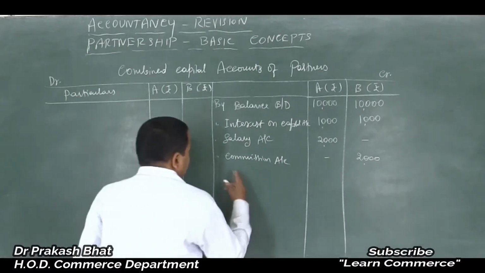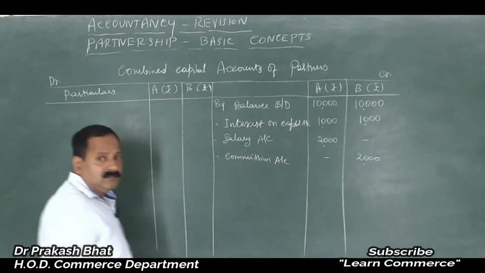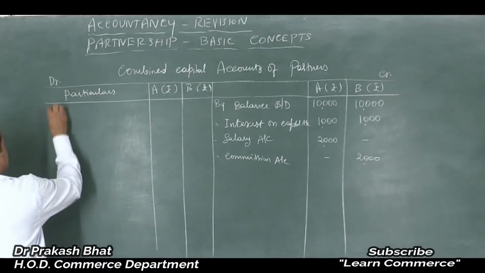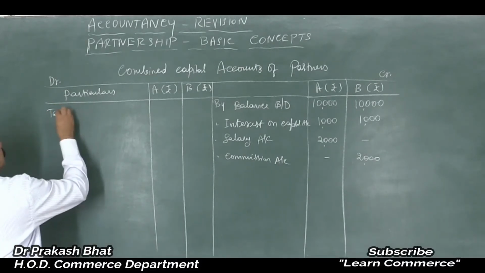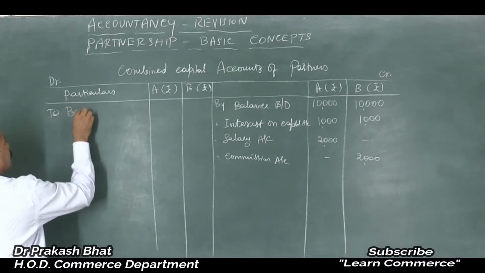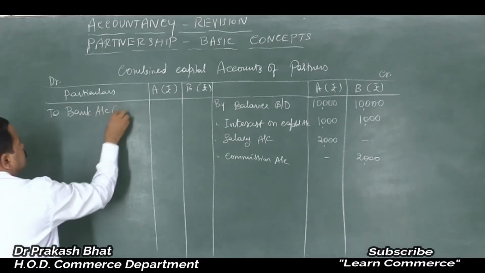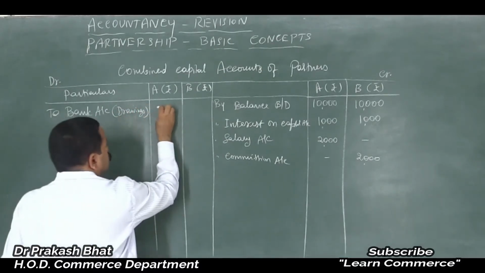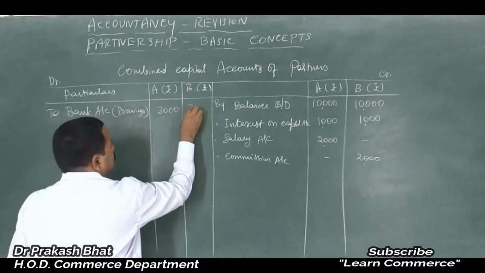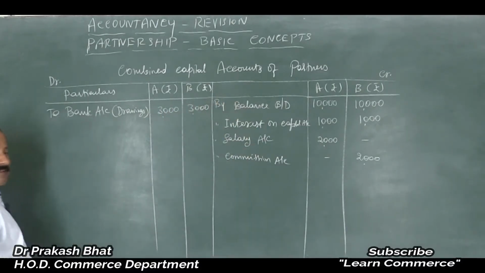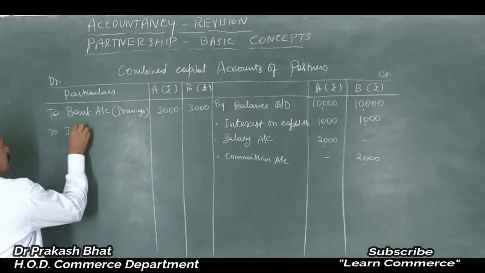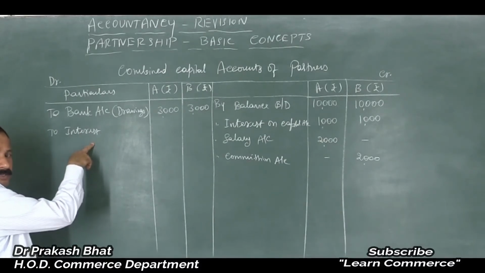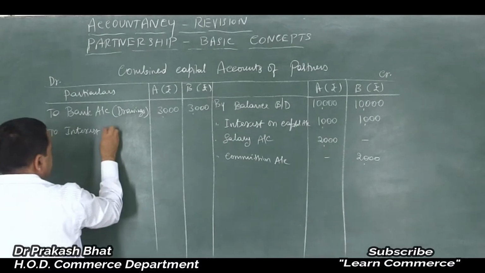Clear? So commission account, 1, 2, 3, 4 items over. They will ask you to give only 5 items, 5 imaginary figures. Right? So write here to bank account, drawings, maybe 3,000 each. Then to interest on drawings. Actually the 5 figures are over, I am giving extra here. Clear? You need not give. Interest on drawings.